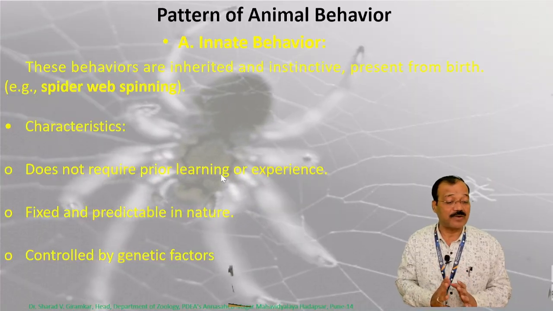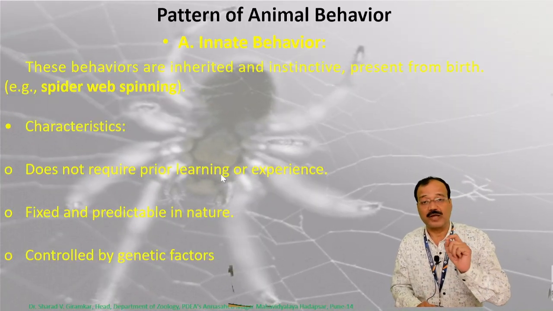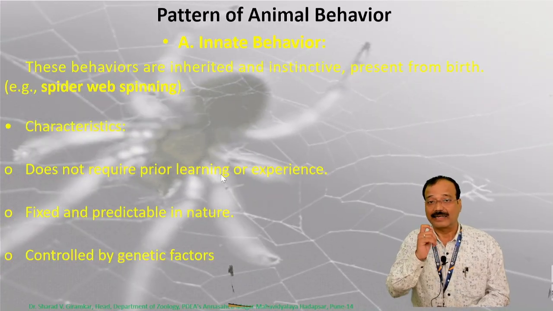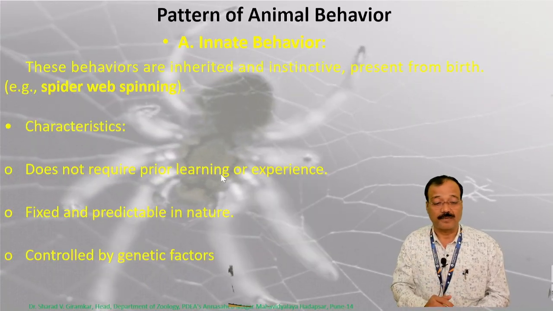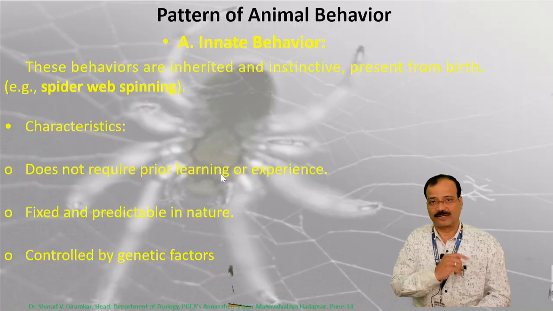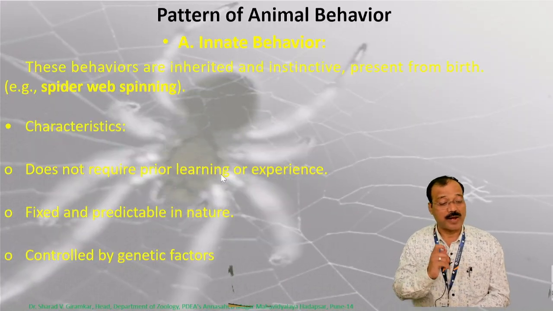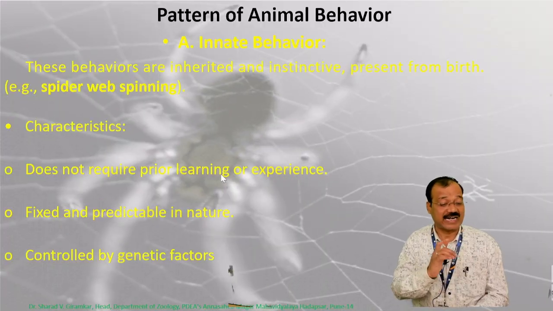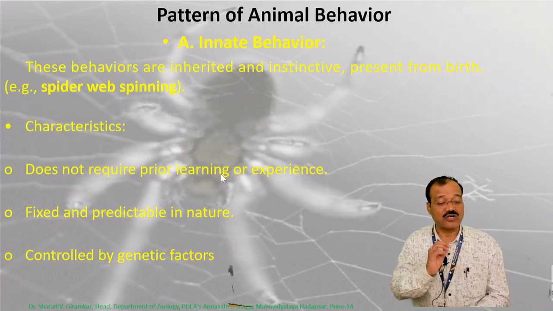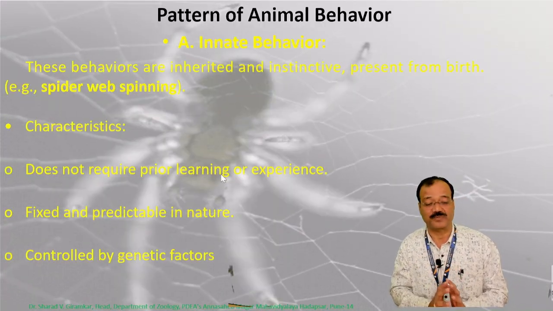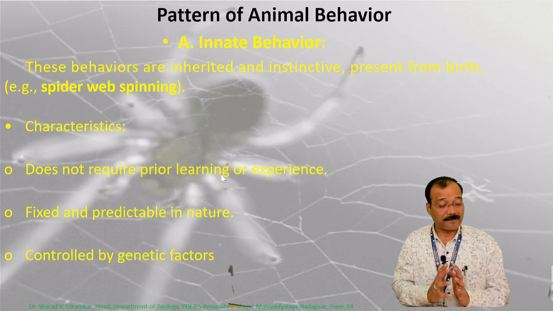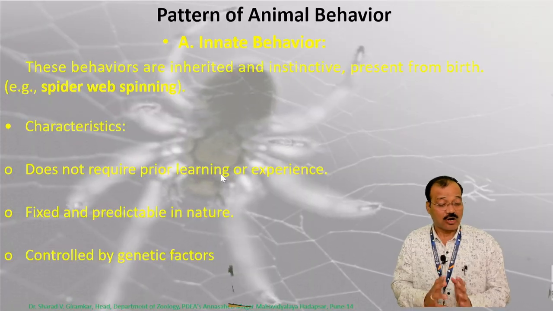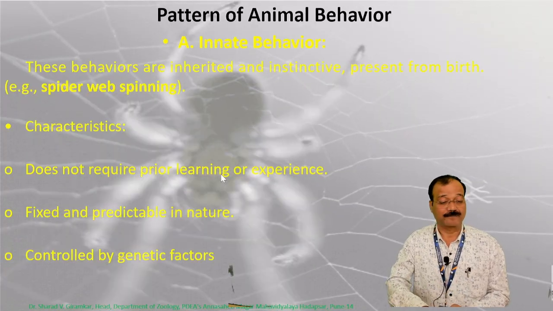First of all, innate behavior. Actually, this behavior is inherited and instinctive, and it is present right from birth. For example, spider web spinning. The characteristic of innate behavior is that it does not require prior learning experience. It is fixed and predictable in nature, controlled by genetic factors.